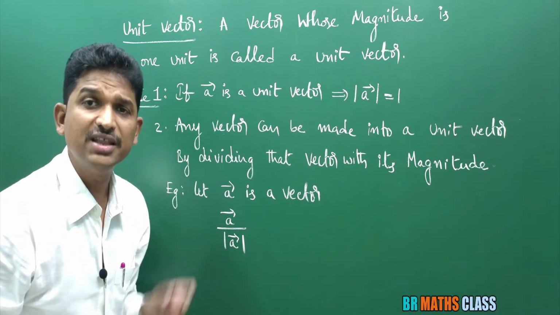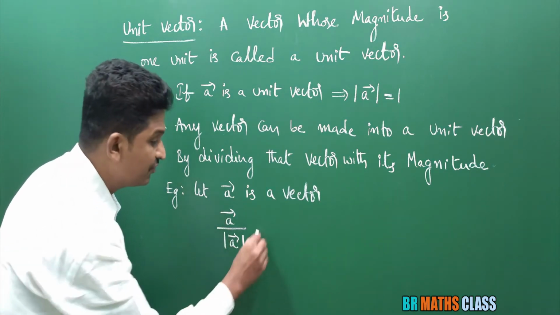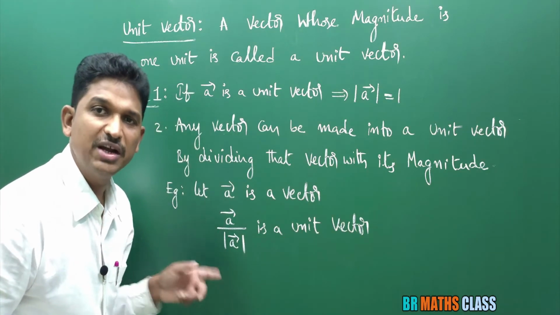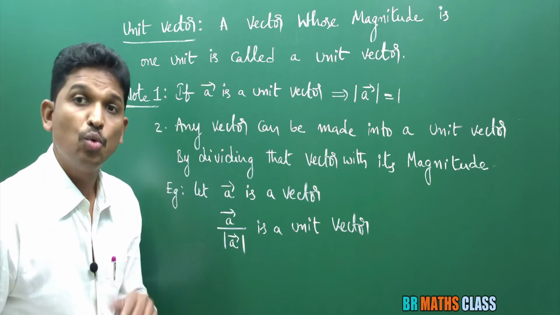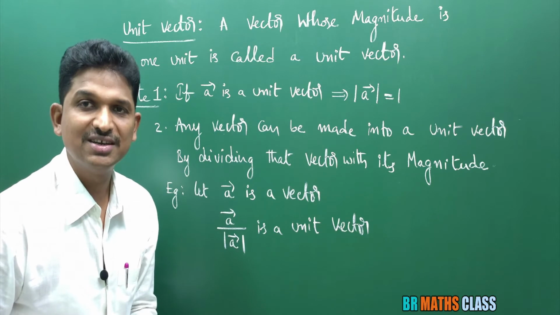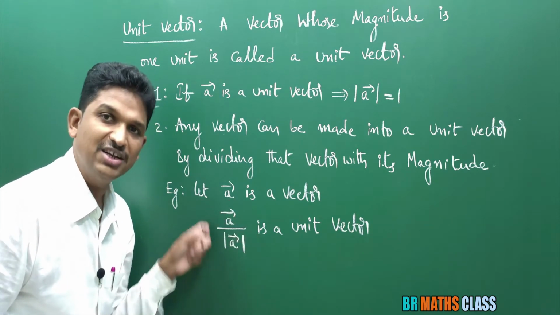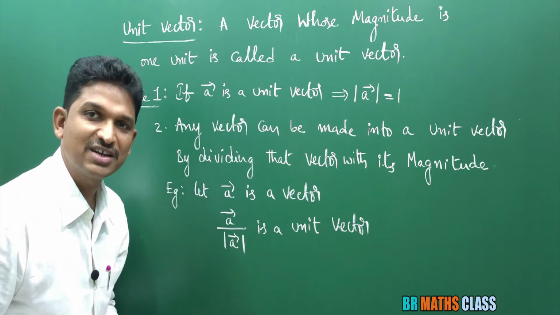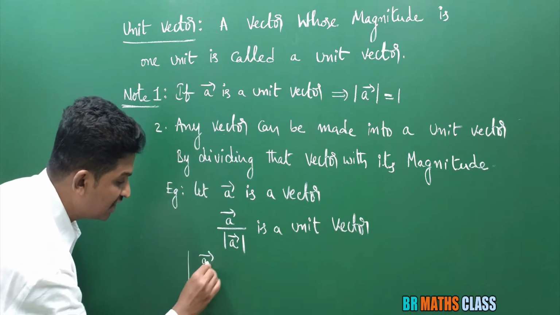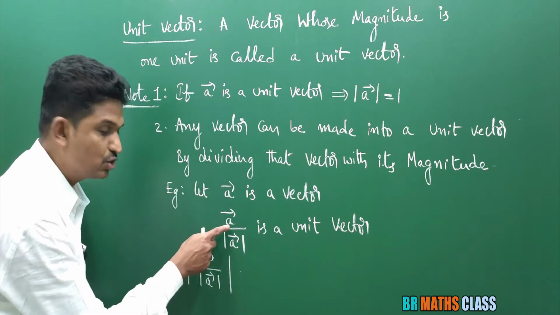Why can you say that a bar divided by the magnitude of a bar is a unit vector? You may have this question. What is the definition of a unit vector? A vector whose magnitude is 1 unit is called a unit vector. So I'll check its magnitude. If its magnitude is 1, then I can say that it is a unit vector. To understand this, I'll calculate the magnitude of a bar divided by modulus of a bar.